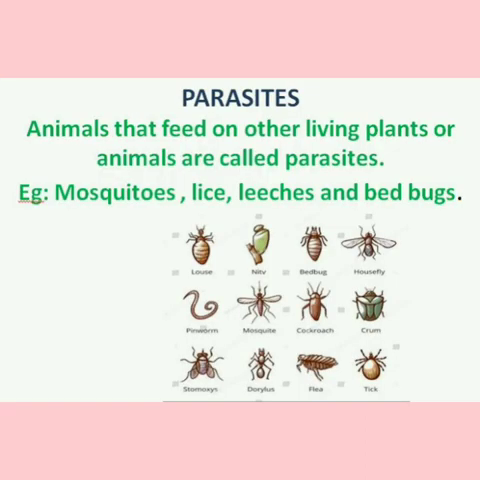Next, parasites. Animals that feed on other living plants or animals are called parasites. Example, mosquitoes, lice, leeches, bedbugs, etc. These are examples of parasites because they depend on other organisms for their food. For example, lice living on the human's hair suck blood from the humans.